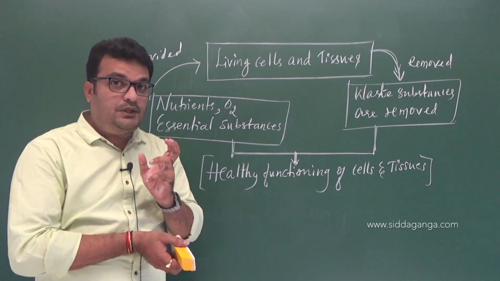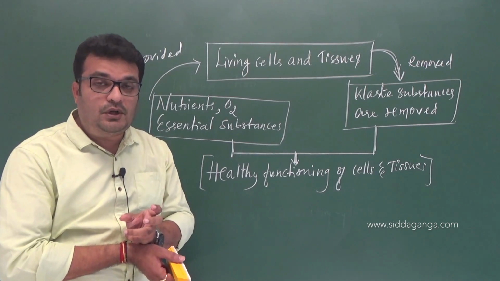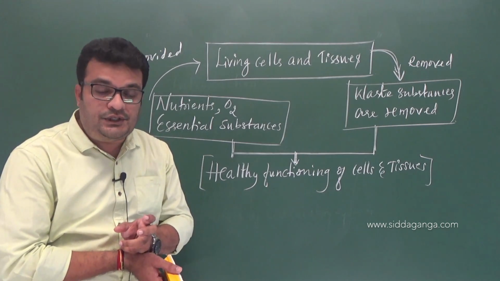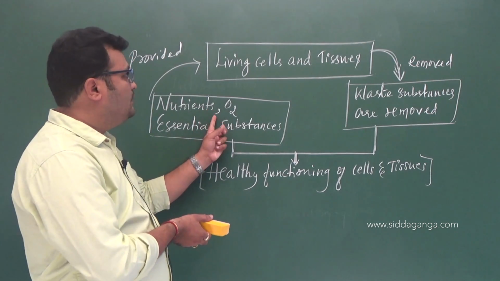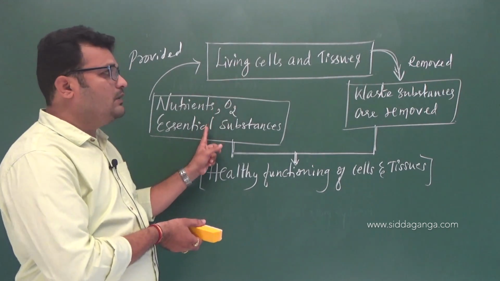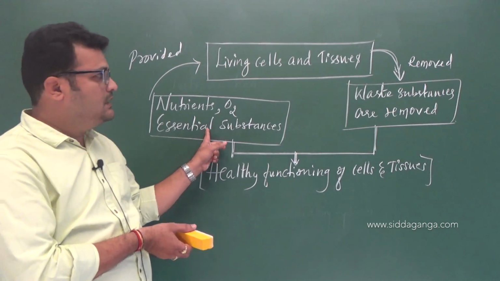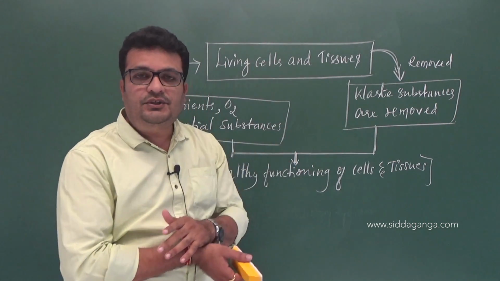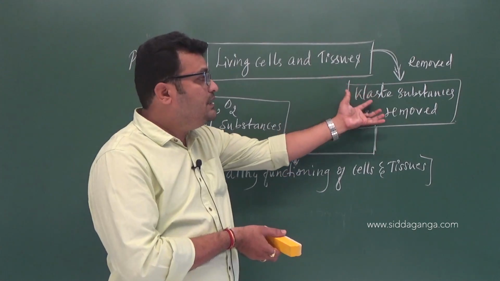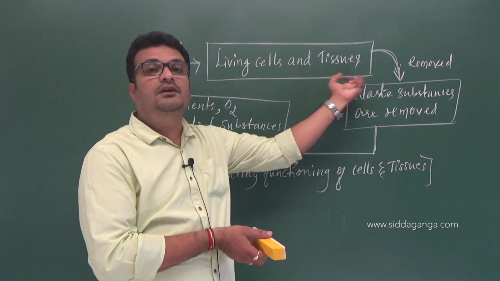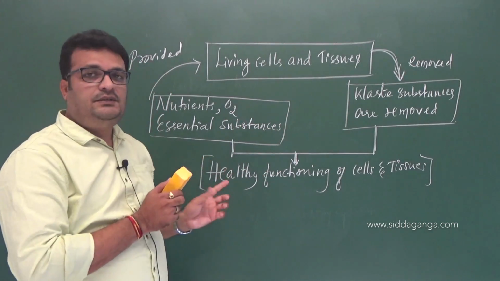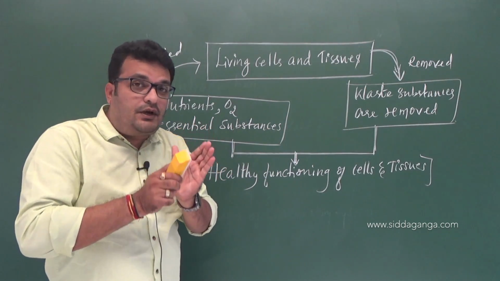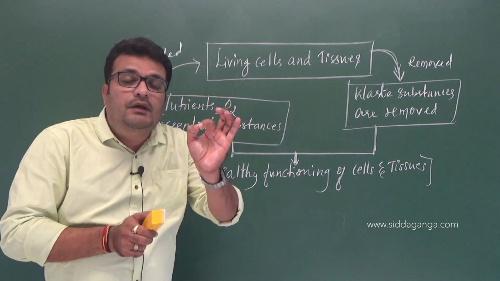So hence it is said to be the biological oxidation of food molecules to release energy, right? In the form of ATPs. So this is how the living cells are provided with certain substances. Similarly, from the living cells and tissues, certain materials, the waste substances, are removed. These are the two processes which are very much required in every living organism.